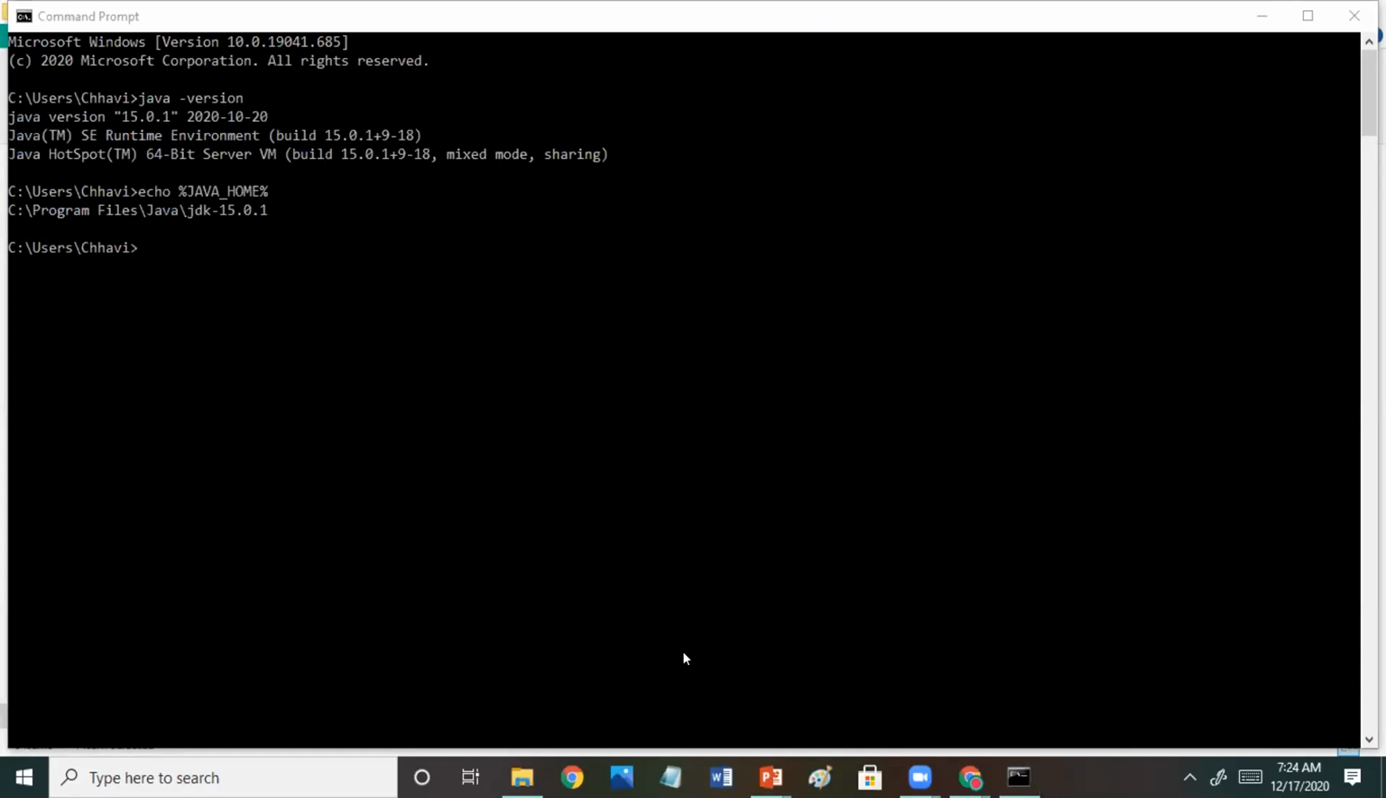I will write it in chat. Echo %JAVA_HOME%. So just to make sure that path is also set. So you have to check that this path should come when you write echo %JAVA_HOME%. Clear? If you have any doubt, you can ask at a later point of time also.